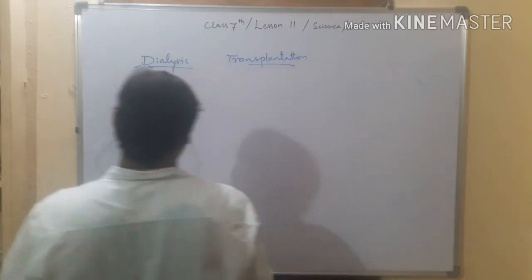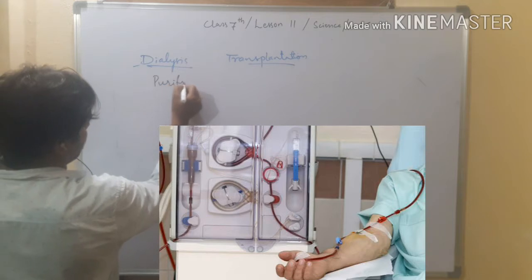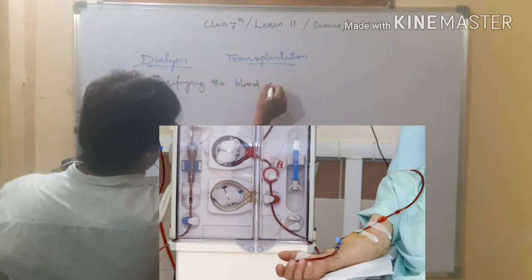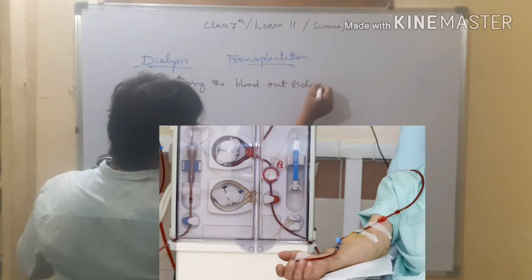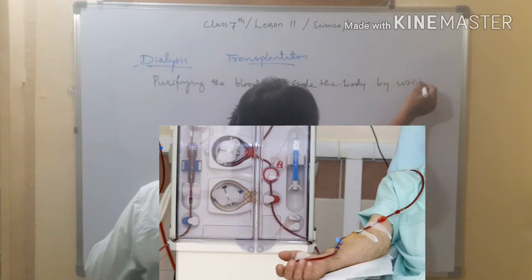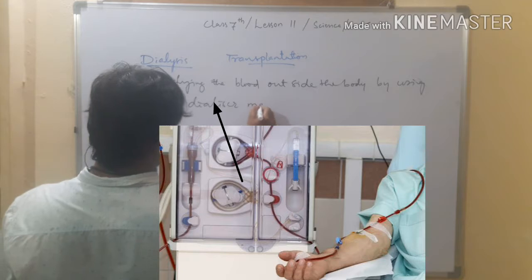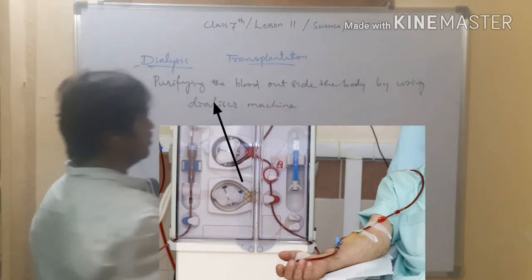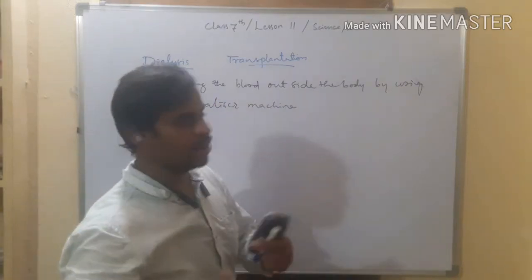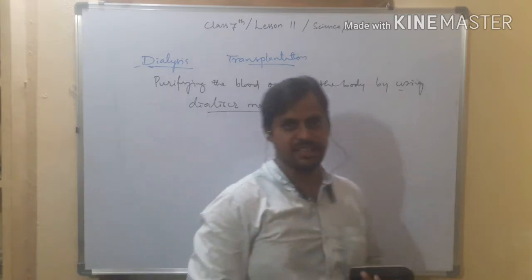Let me write here. Dialysis is a process of purifying the blood outside the body by using a dialyzer machine. Very simple. What is dialysis? Purification of the blood outside the body by using a device called a dialyzer.